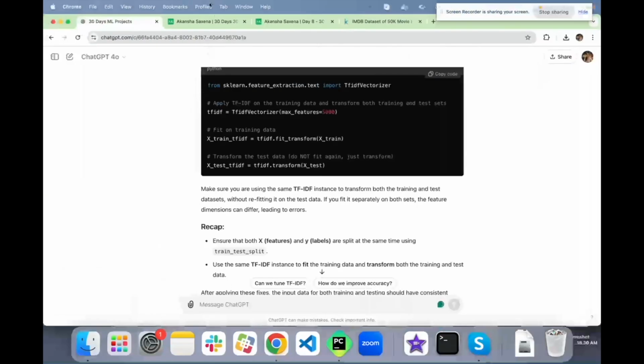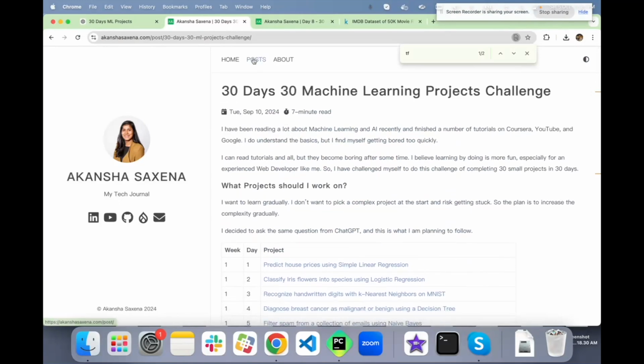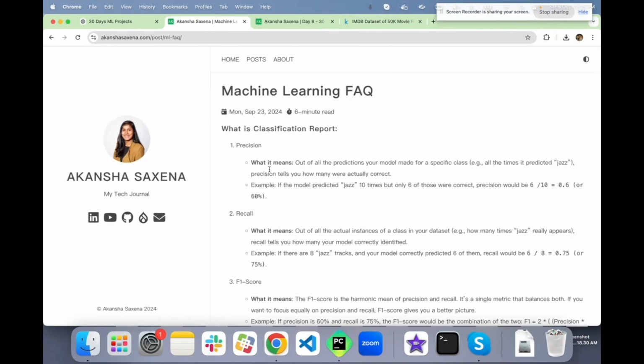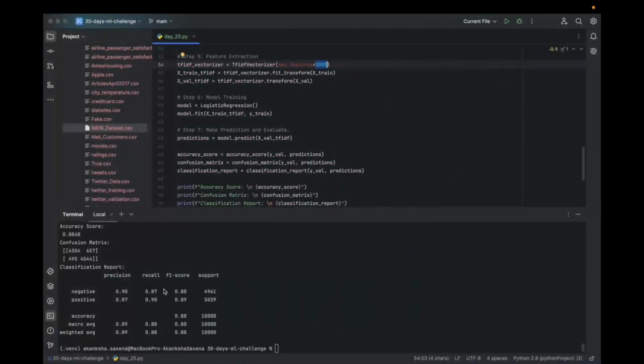If you want to understand the classification report, let me go back to our post. From the machine learning FAQ, precision tells how many predictions were actually correct. If the model predicted 10 positives but only 6 of them were correct, that is the precision. For negative sentiments, 90% of the time the predictions were correct, and for positive, the precision is 87%. It could have improved, right?